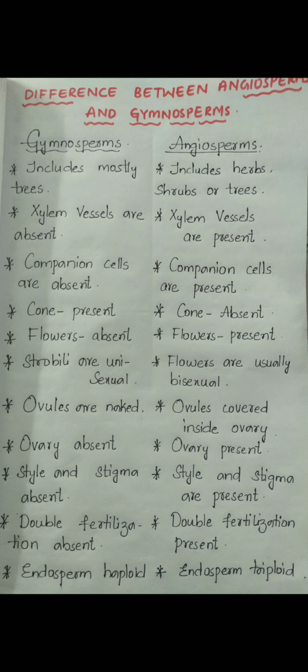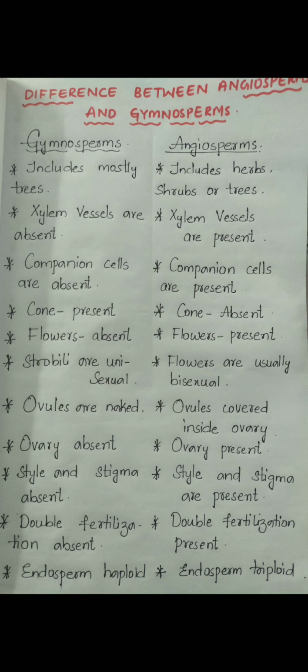See here, in the case of gymnosperms, there is no flower. As there is no flower, obviously there is no style and no stigma because these are parts of the flower. When it comes to angiosperms, angiosperms are the flowering plants. They contain flowers in them. So obviously style and stigma will be present in angiosperms.